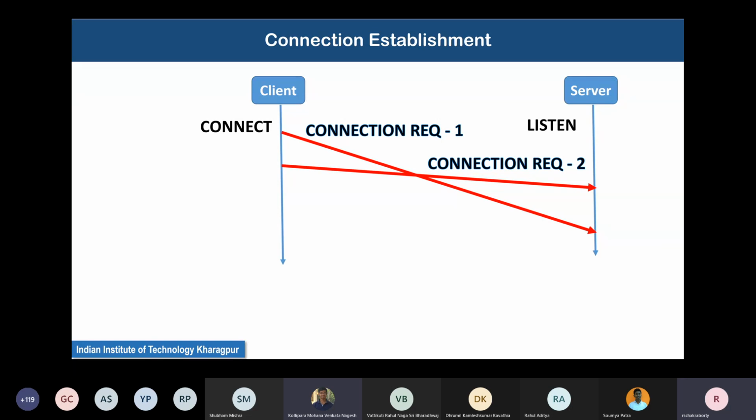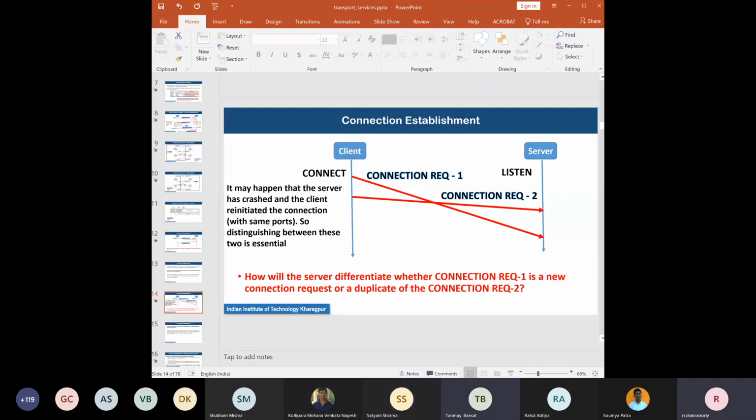Sir, there is some constant noise in the background. Could you mute everyone, sir? It is not coming from my machine. I am also getting the same. Sir, could you mute everyone else? Oh, I can mute others. Students, could you please mute? I think now it is muted, right?